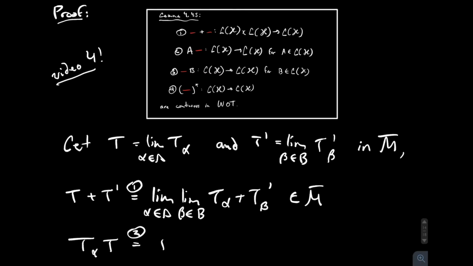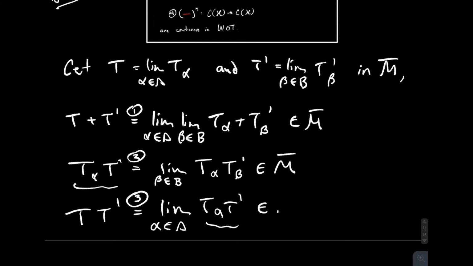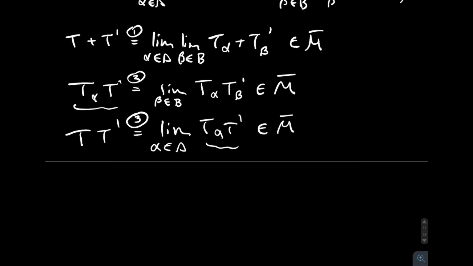Then because of the second part, we see that T_alpha times T, well, we can pull that limit outside and find that that's also in the closure. Now using that fact and the third part of the lemma, we see that T composed with T prime is also in the closure. So by the fourth part of the lemma, we get that the adjoint of an operator in the closure is also in the closure.